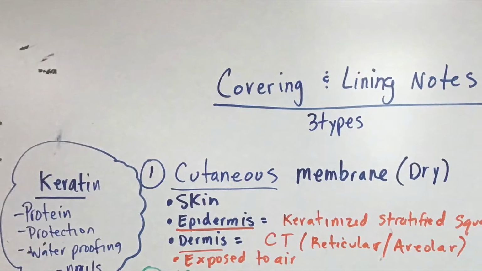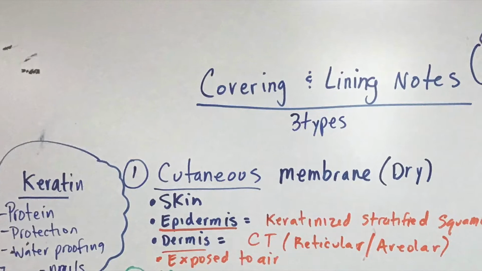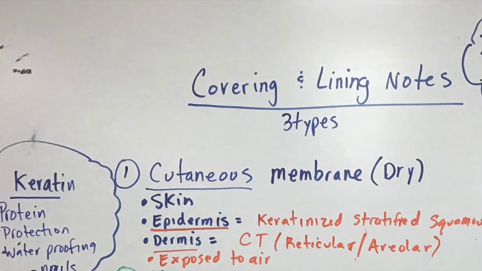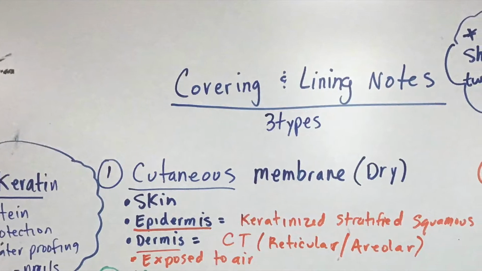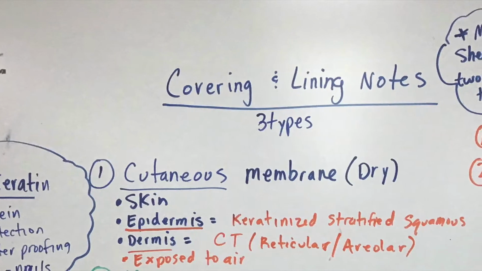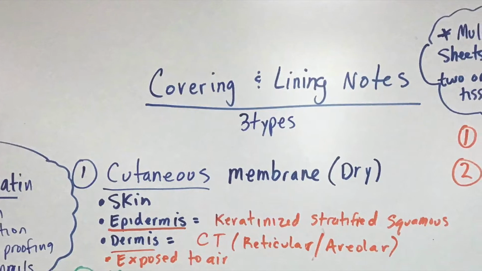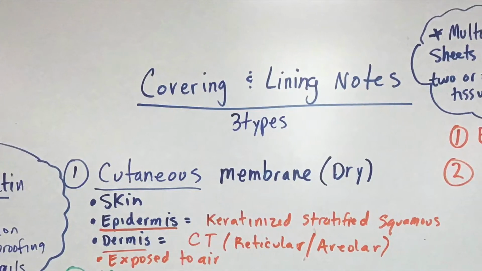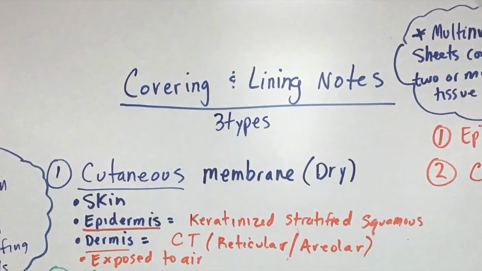Okay, here is our coverings and lining notes. There are three types. The first one is the cutaneous membrane, so that is our skin. And that's made of two things. That's made of an epidermis, remember epi means above, which is usually keratinized, stratified squamous, and then the dermis, which is the connective tissue, which is made of reticular connective tissue and areolar connective tissue.